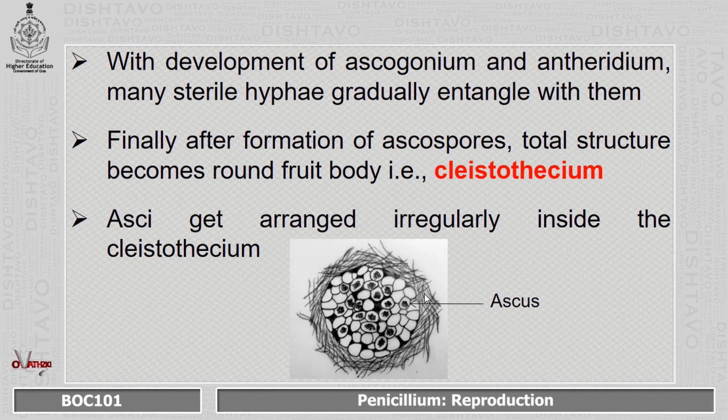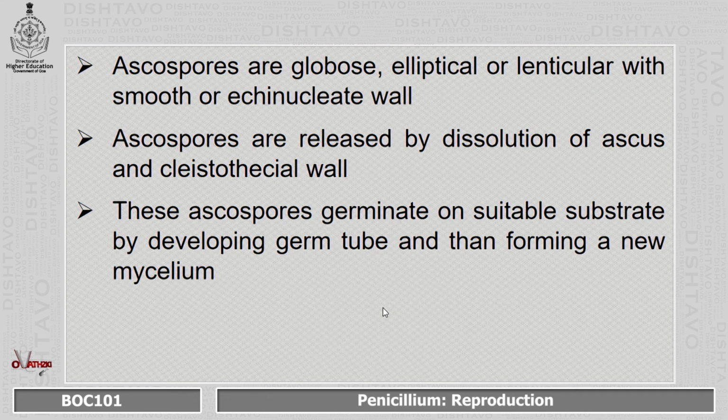You can see here the asci get arranged irregularly inside the cleistothecium. The ascospores which are formed are either globose, elliptical or lenticular with smooth or acuminate wall. Ascospores are released by dissolution of ascus and the cleistothecial wall, and these ascospores germinate on a suitable substrate by developing a germ tube and then forming a new mycelium.